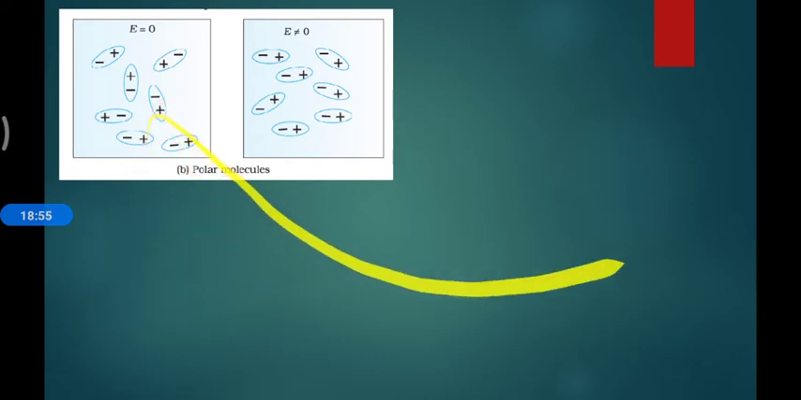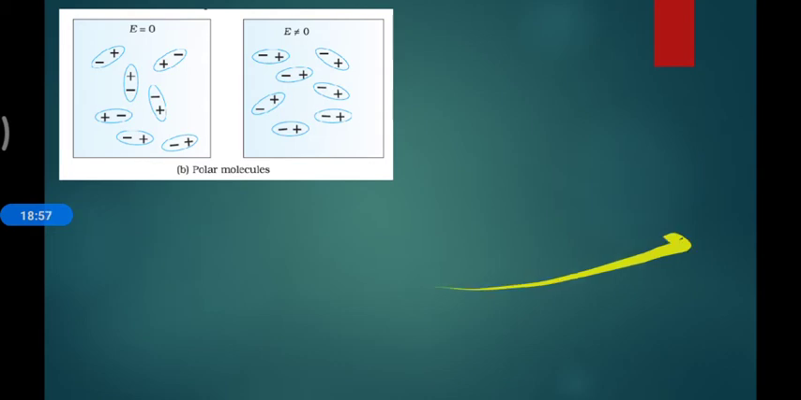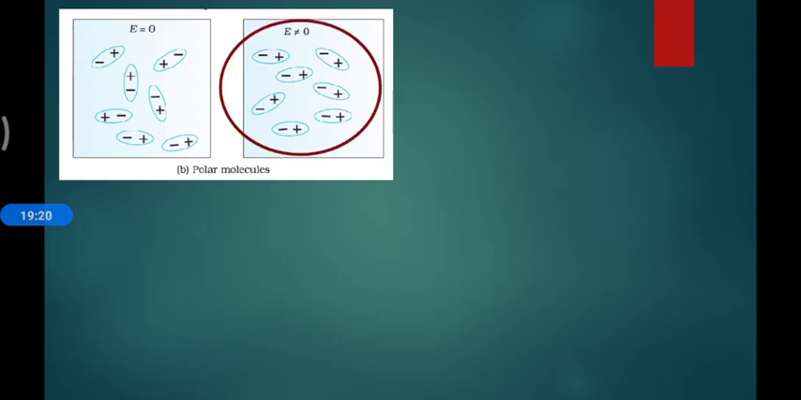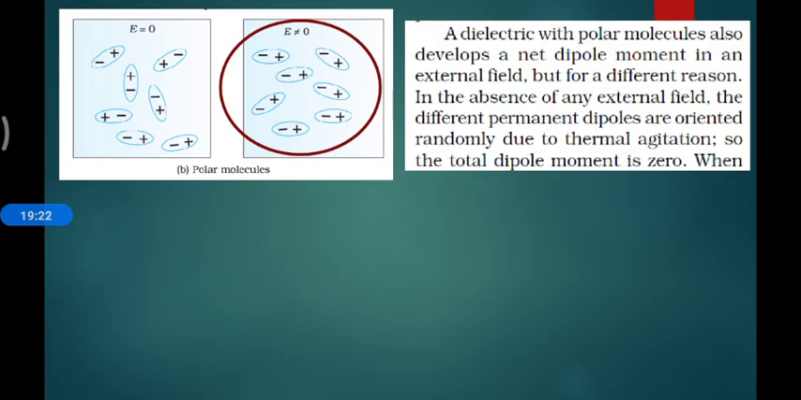You can see one is here and there, but once we apply the electric field, they orient themselves in a particular direction. Now positive is on the right side and negative on the left side. Once it is like this, it starts to generate the permanent dipole moment.